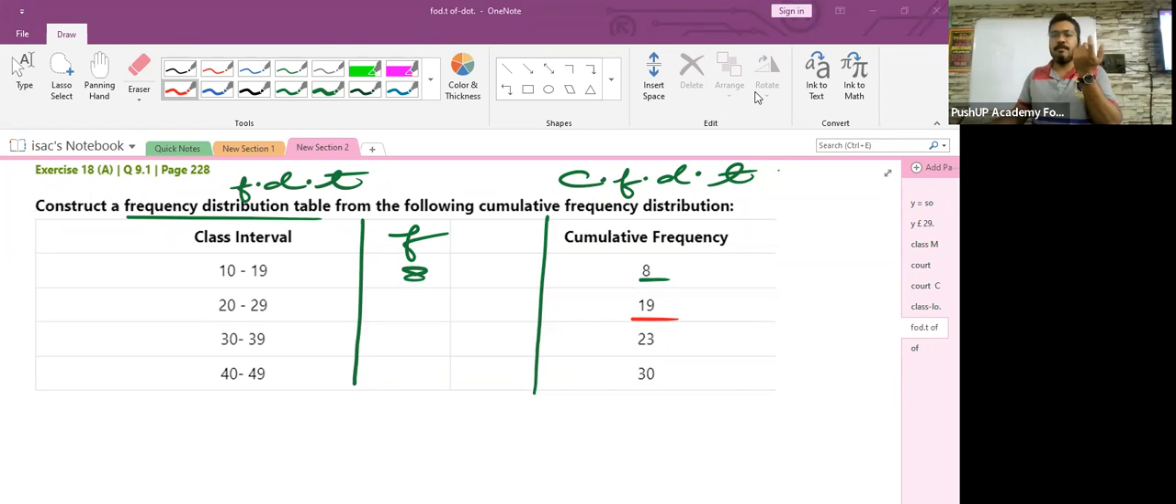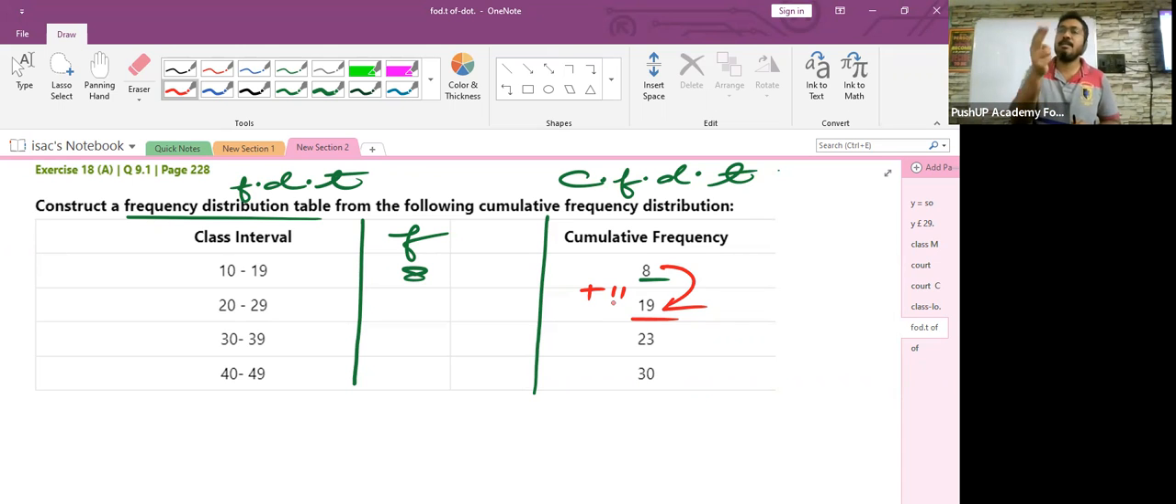The second value given to you in the cumulative frequency column is what? 19. So you should know how this transition from 8 to 19 happened. It happened because 8 got added to 11. Do you agree with that? Cumulative frequency is what, children? You're going on piling up the frequencies, isn't it? The first cumulative frequency is 8. The second cumulative frequency is 19. How did you get that?